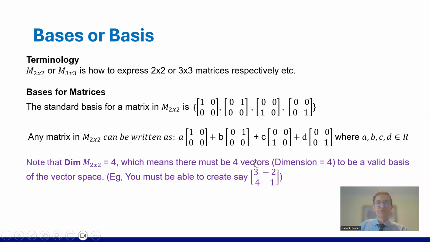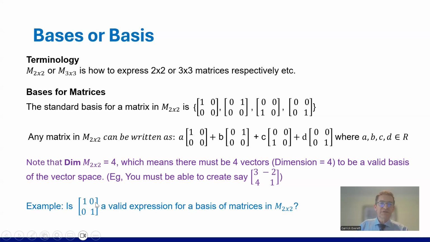There must be 4 matrices to be a valid basis of the matrix space. I should have said matrices there, not vector space. You must be able to create, for example, and again, I've made up another one, 3, minus 2, 4, 1. And you can pick any other random collection for you to make up, but you've got to be able to create this. If you can't create this by using different values, then it's not going to work.